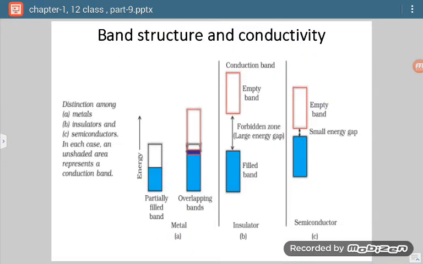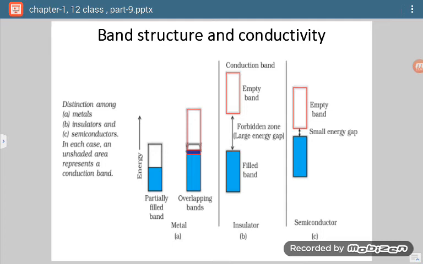Now see this diagram, one is filled with blue color and another is vacant one. There is no color filled in that. Now in metals there are two possibilities. This blue one represents your valence band, whereas the empty one represents your conduction band.